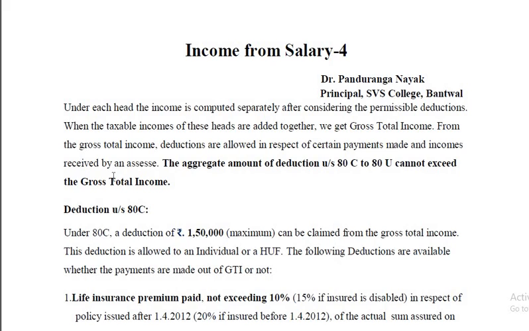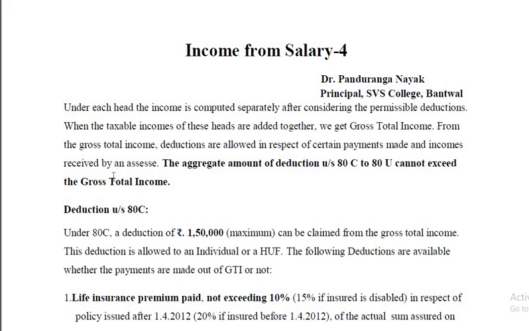See, already you have learnt how to compute gross total income. How to compute the taxable income under 5 heads: income from salary, income from house property, business income or professional income, capital gains, and ultimately income from other sources. So there are 5 heads of income. You have to compute the income under each of the heads, then total them up. And then what you get is gross total income.